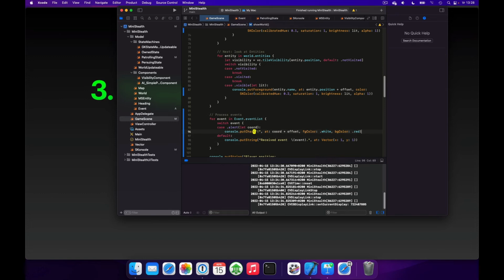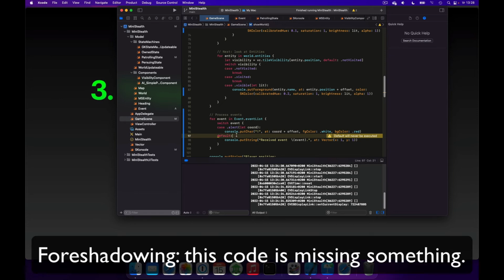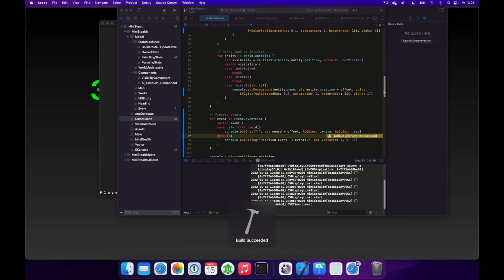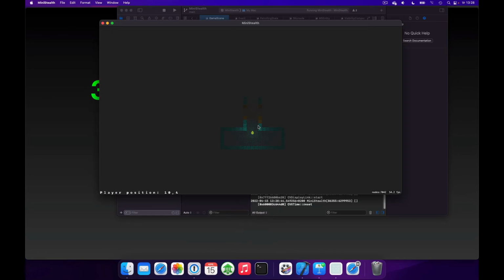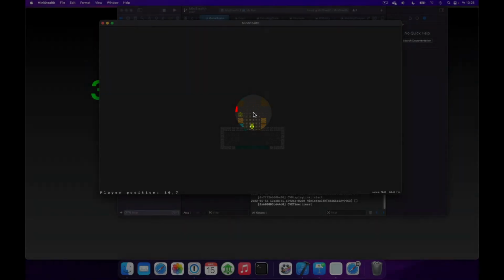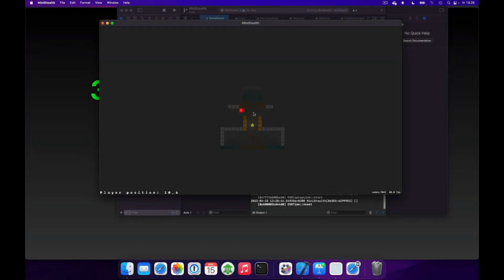This is basically the default case if we fire an event that we don't have a handler for yet, and we'll get a warning that this case will never happen because there's only one case in Event. But that's fine. So now if we move around and an enemy spots our player, we see an exclamation mark drawn over them, and after that it's just the normal player.